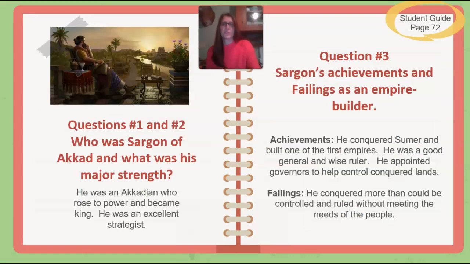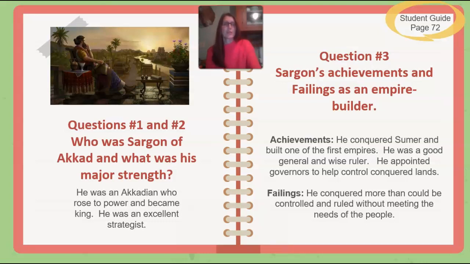Questions number 1 and 2. Who was Sargon of Akkad and what was his major strength? So he was an Akkadian who rose to power and became king. He was an excellent strategist, meaning he could figure things out, he could determine things, he could set a plan, and he could follow through with it.